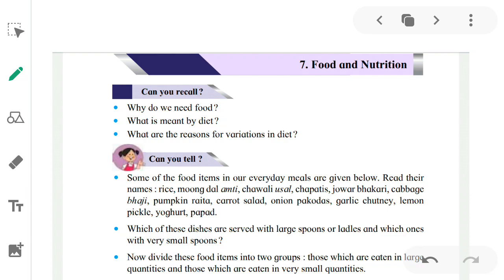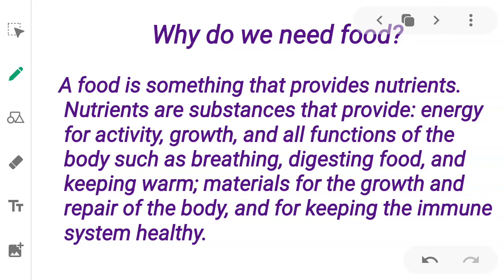So can you tell why do we need food? Let's see, why do we need food? We need food because we want to satisfy hunger. Is that the answer? That is one of the answers, but there are many other needs that we need food for.